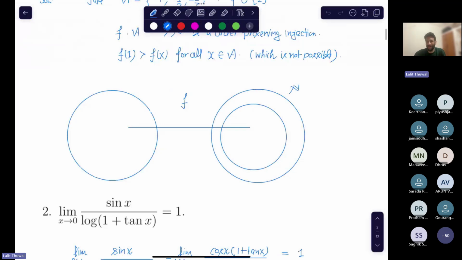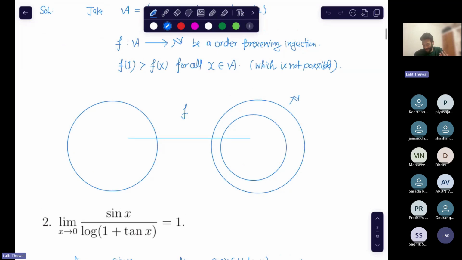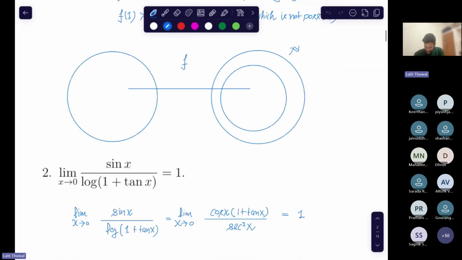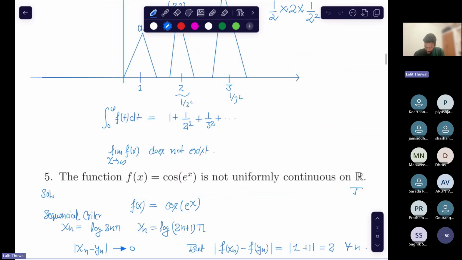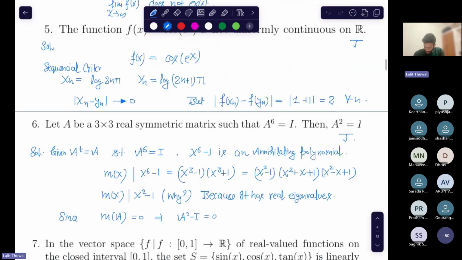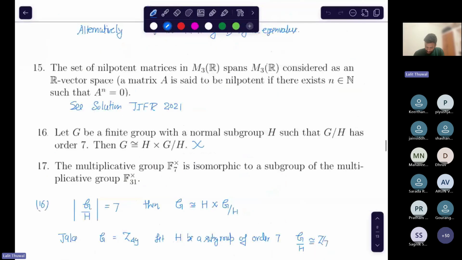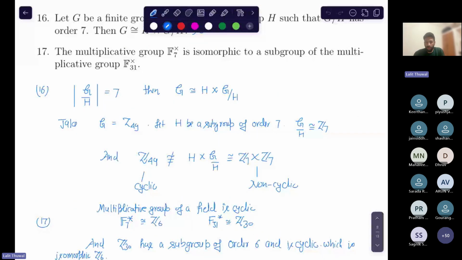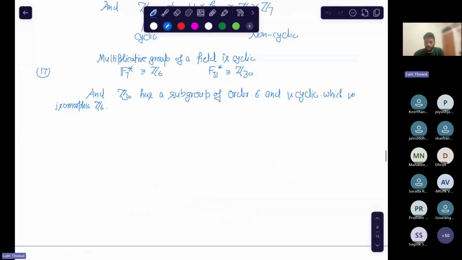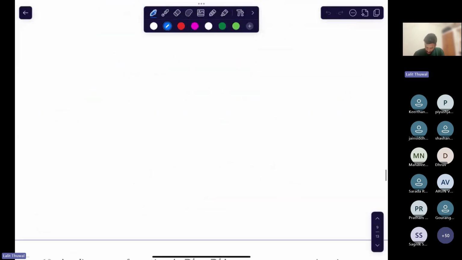It is in very detail, because in the crash course I am going fast, right? But usually I do not teach too fast. So here I have written in detail and in very good handwriting though. So you can look at it. If you want to watch the video solution, then you can watch the video solutions also. I will give you the link here. I think I have solved all the questions. Yeah, definitely, up to 25.